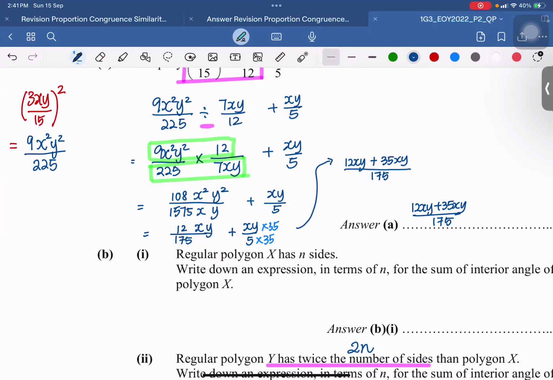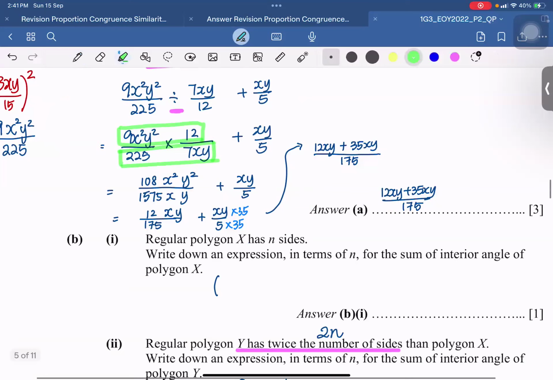Is Yuan there? Sum of interior angles for a polygon: n minus 2 times 180. Thank you very much. n minus 2 times 180.